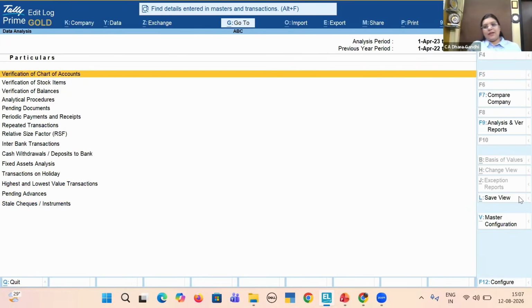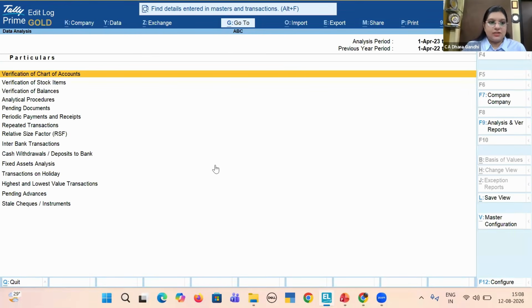So initially, when we start auditing for our clients, we should know how much data there is. How is the load of this Tally? How many ledgers are there? How many ledgers are active? How many new ledgers have been created this year as compared to last year? So we'll go through this verification of chart of accounts.